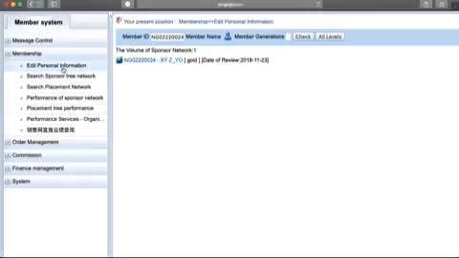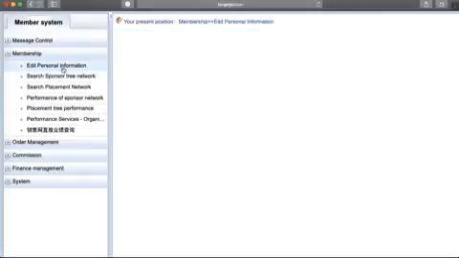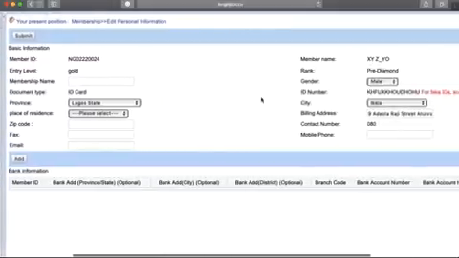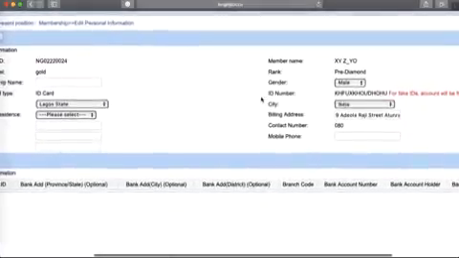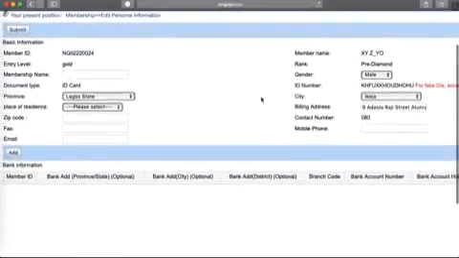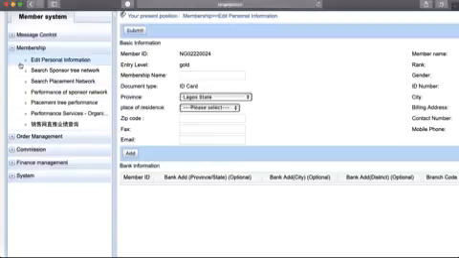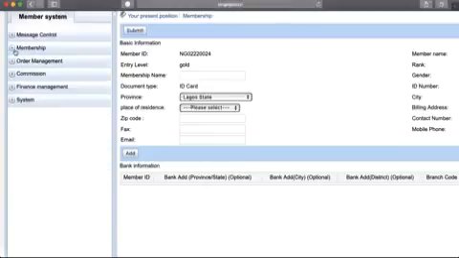And here is edit personal information. But the truth is, Longrich doesn't allow you to edit your personal information, to prevent fraud. If you want to change any information here, you need to go to the office, because they won't allow you to change it. So you don't carry somebody else's name and put in somebody else's.